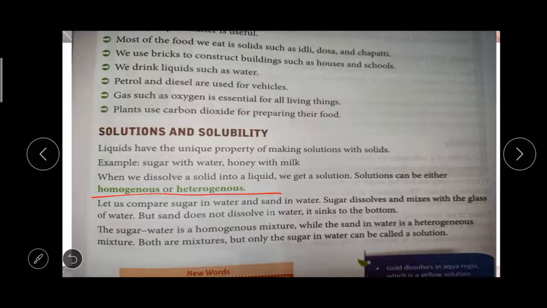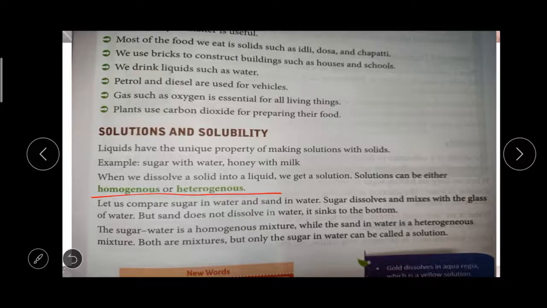Okay, homogeneous or heterogeneous. Homogeneous and heterogeneous you will learn in the higher grade. But even so, a homogeneous mixture means we cannot separate the solid and liquid in the water. If you put a spoon of sugar in the water and mix it, after it totally dissolves, we cannot separate the sugar from the water, right? Or if you take a cup of sand and mix it with the water, we can take it out separately from the water, right? That is called a heterogeneous mixture.